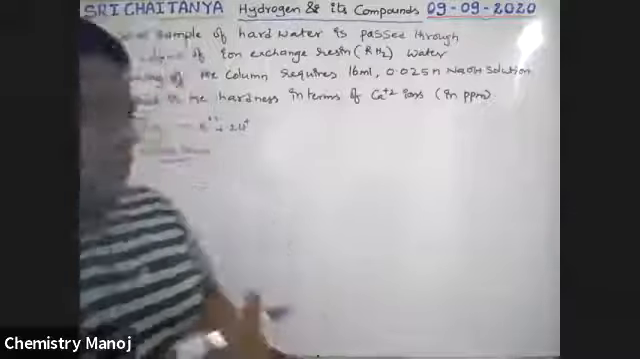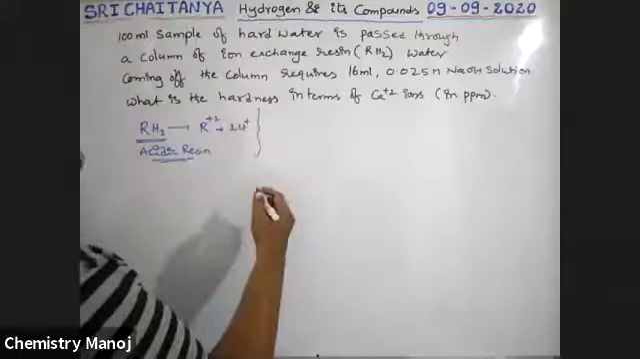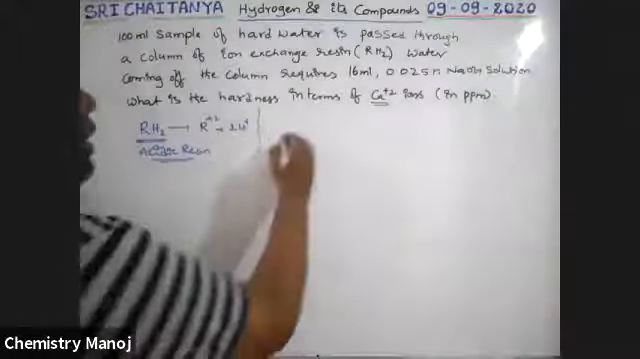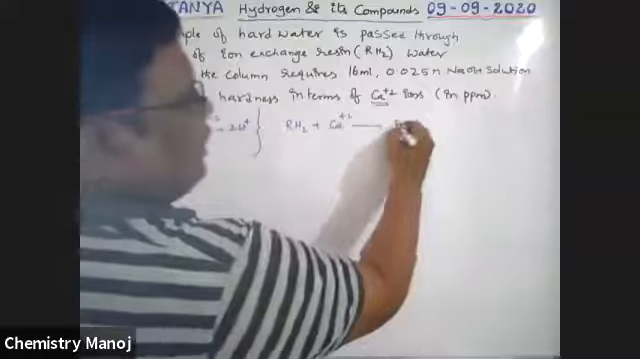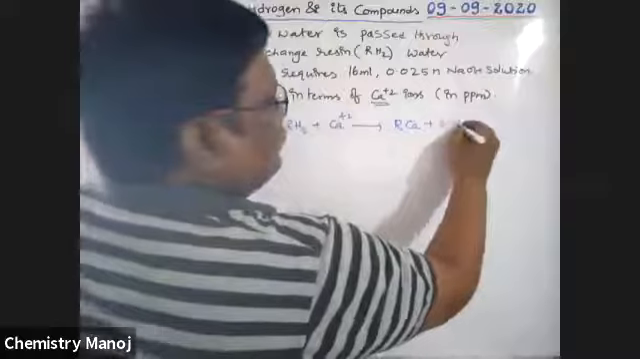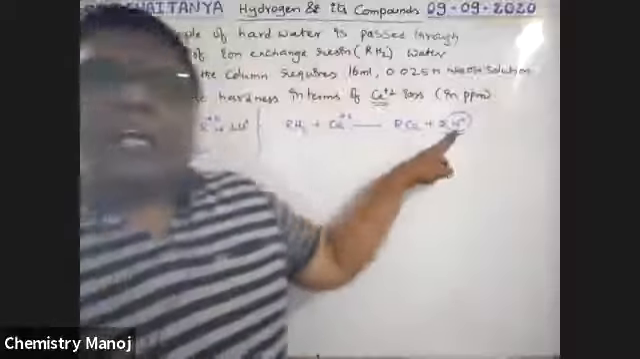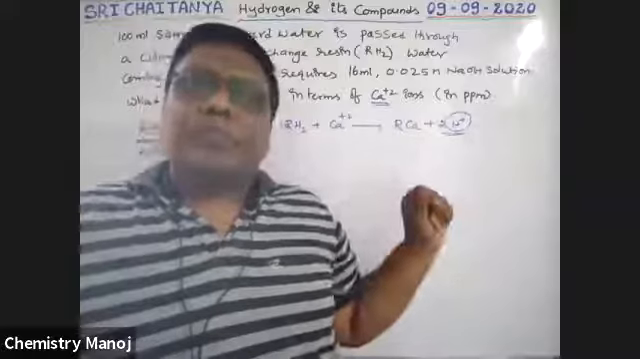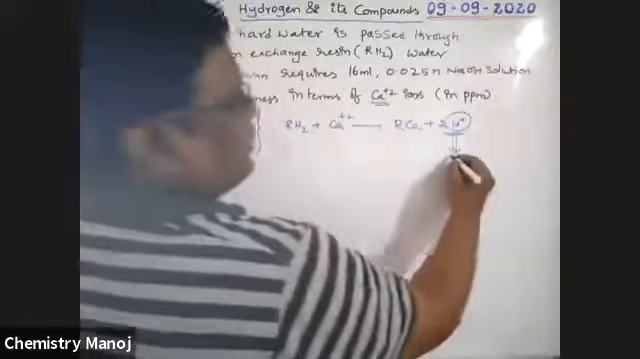Now, what is the reaction behind it, in terms of Ca plus 2? RH2 when it reacts with Ca plus 2 gives RCa plus 2H plus ions. That means the final solution is acidic. This acidity of the final solution is treated with base, that means it reacts with NaOH.